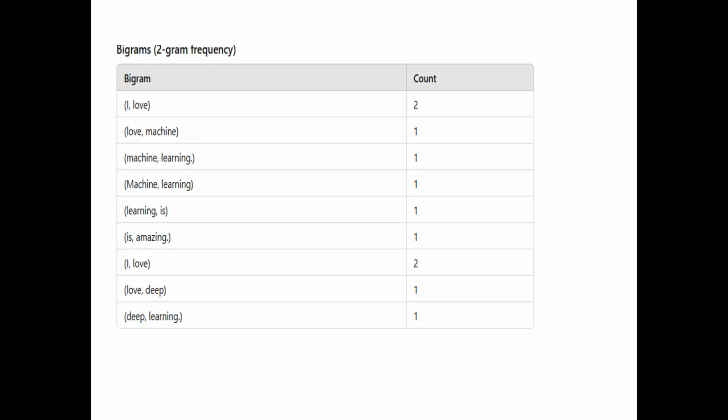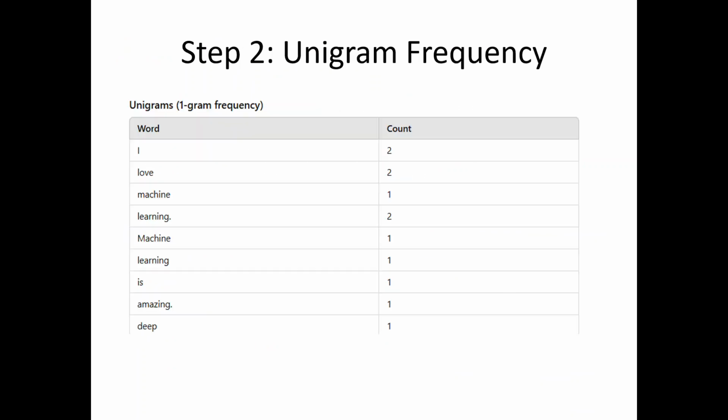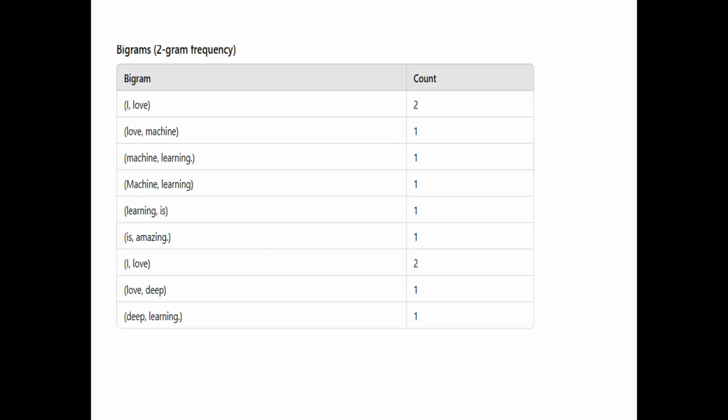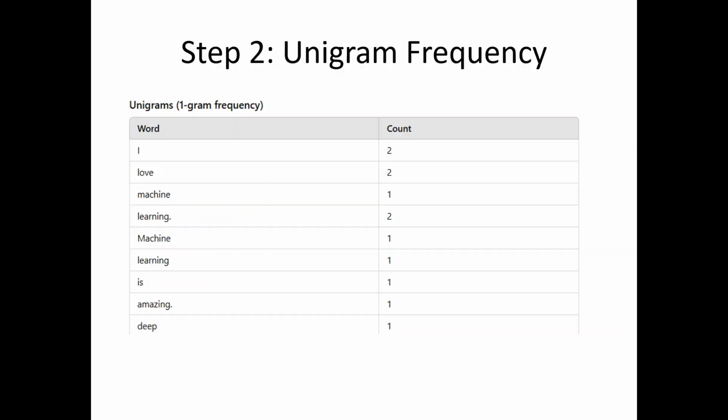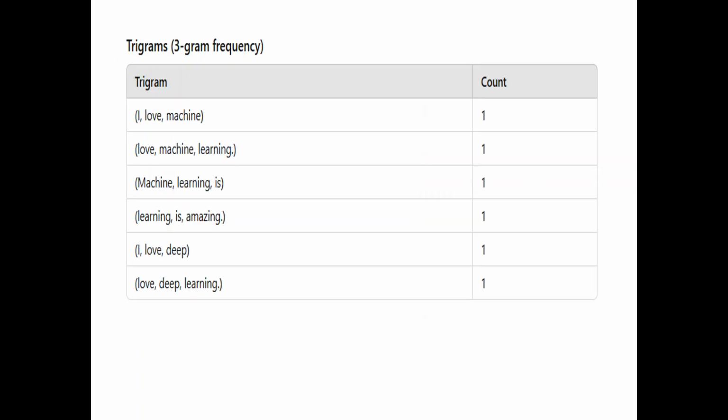In this way, we construct the frequency tables for unigrams, bigrams and trigrams. Unigrams take one word at a time, bigrams take two words at a time, and trigrams take 3 words at a time, and we calculate the respective frequencies based on the corpus.